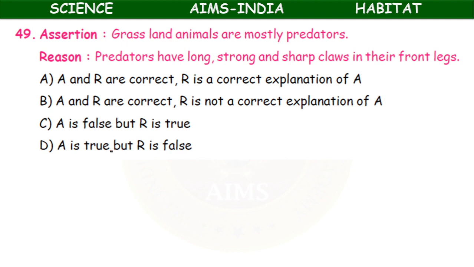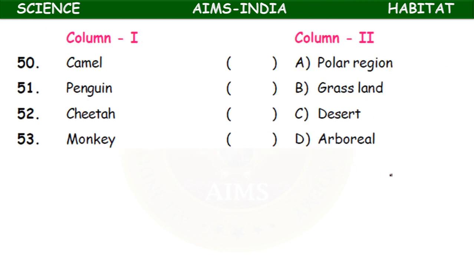So here assertion and reason are correct, no doubt in it, but reason is not the correct explanation of assertion. Grassland animals are mostly predators, but predators have long, strong and sharp claws. Reason means why grassland animals are mostly predators. That is not explained here. Next, a match the following type question.